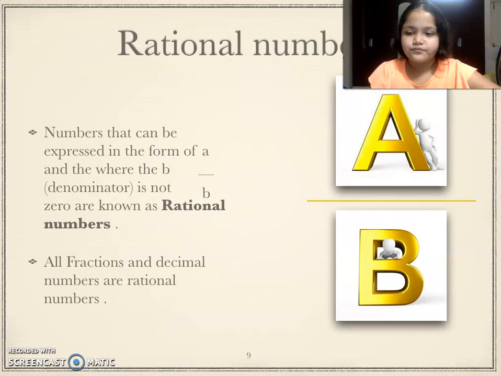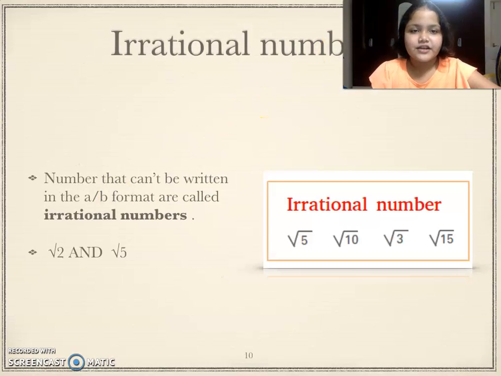Now what are irrational numbers? Irrational numbers are exactly the opposite of rational numbers. They cannot be written in the A upon B format. And here are some examples of irrational numbers.